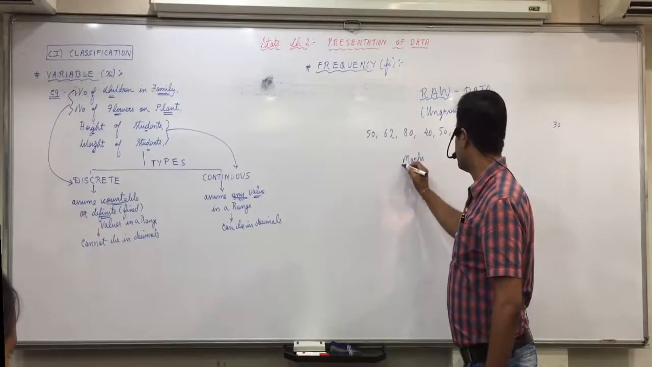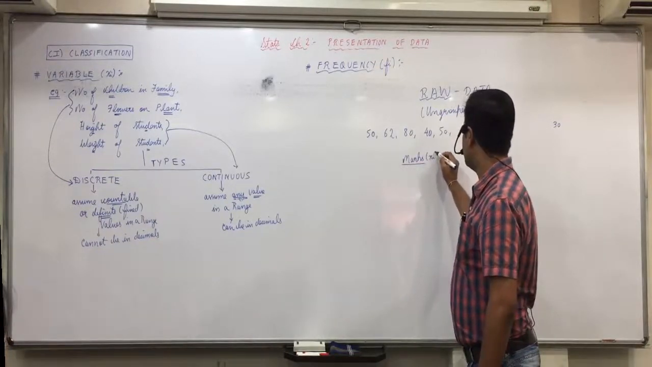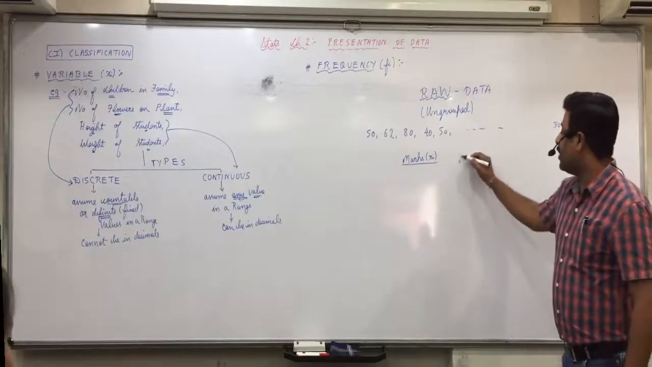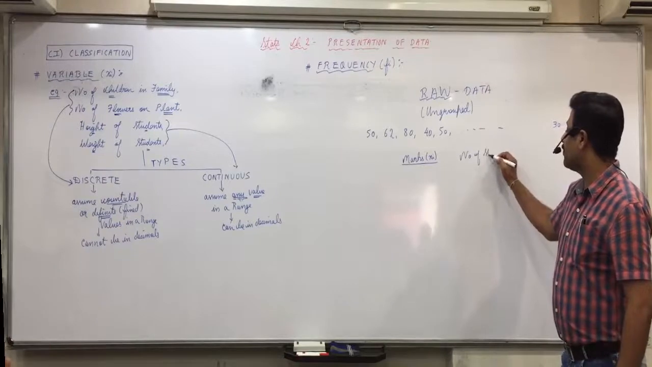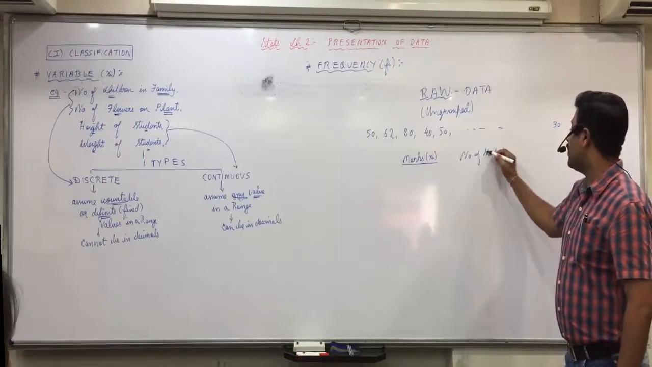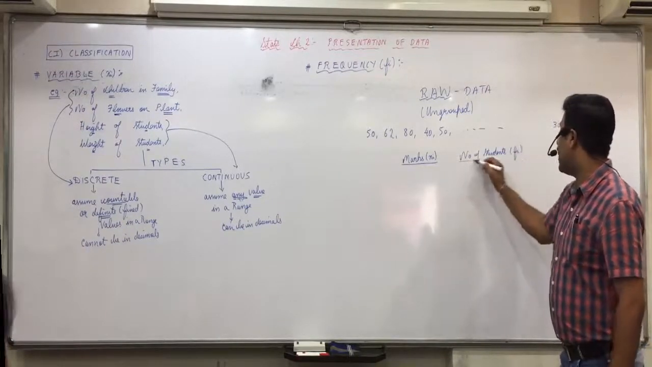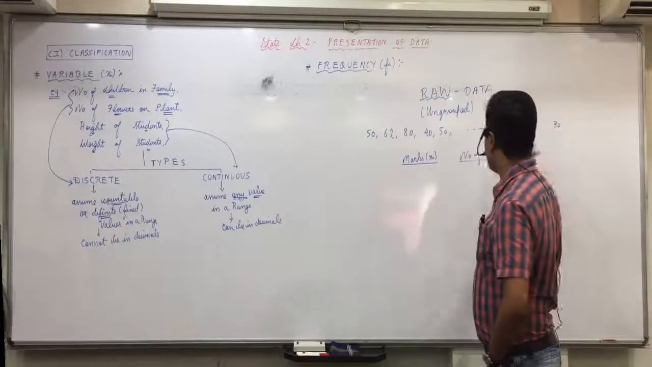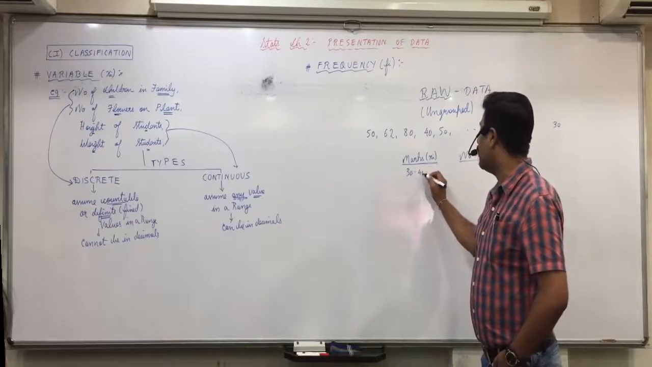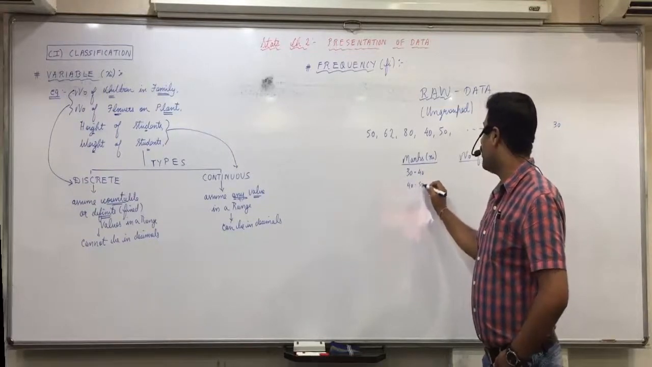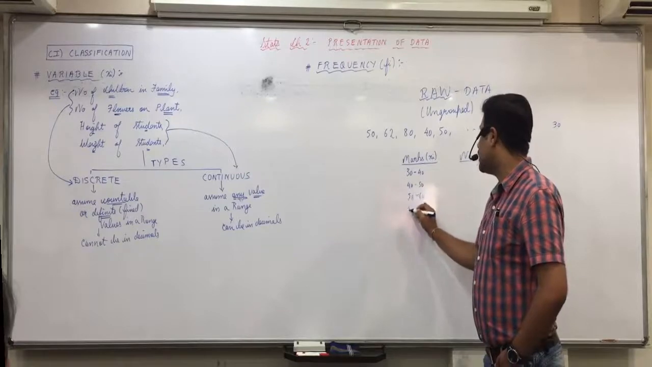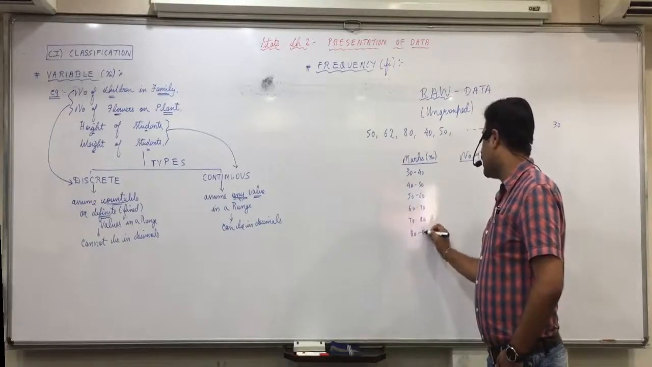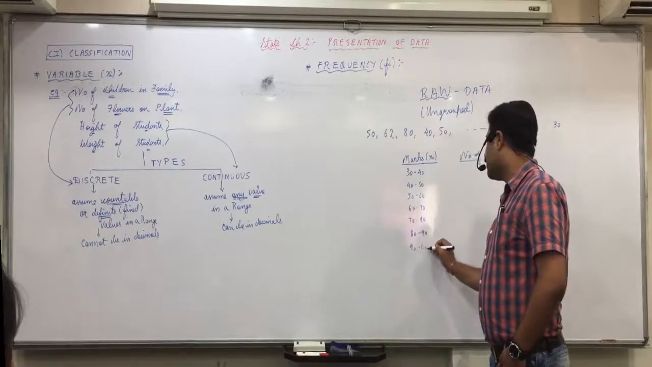Marks, which is variable. It varies from student to student. And number of students, that is frequency. Means how many times that marks is repeated in the class. This I classify as minimum is 30, so I start from 30 to 40, 40 to 50, 50 to 60, 60 to 70, 70 to 80, 80 to 90, and 90 to 100.